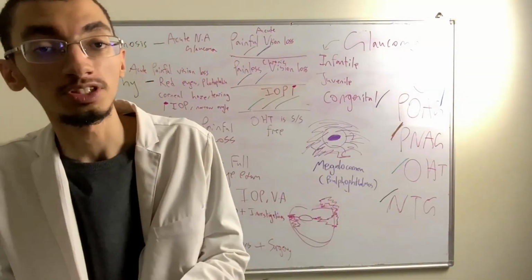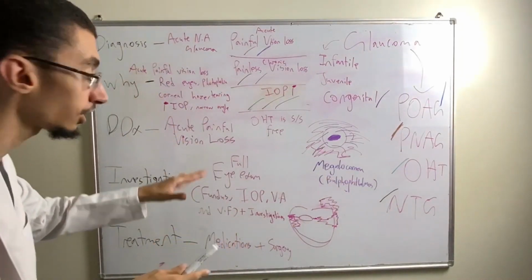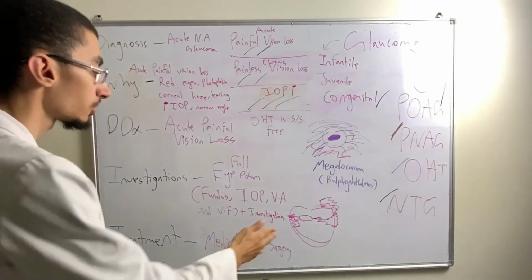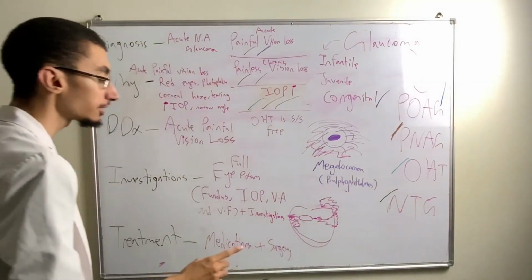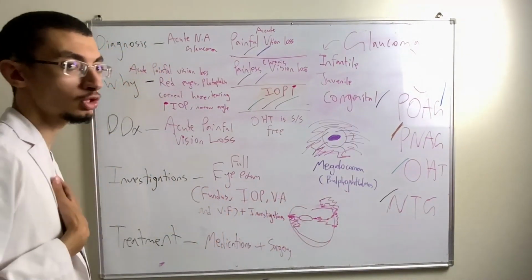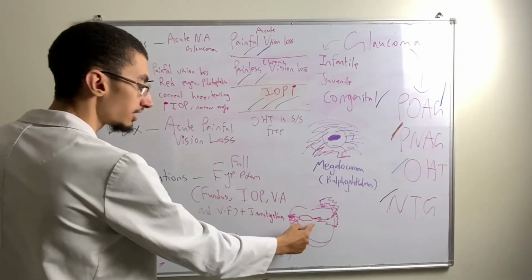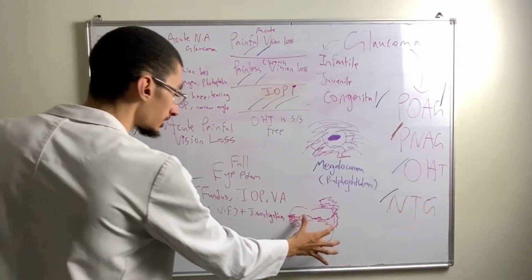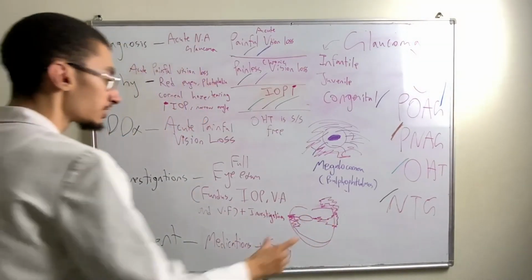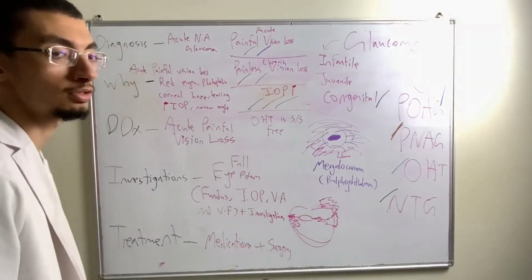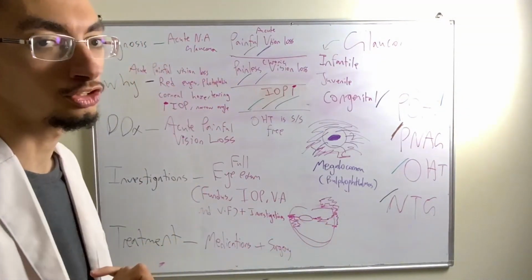If we go back to the pathophysiology of glaucoma, let's look at this picture right here. This is a rough drawing showing you the inside of the eye. This right here is the lens. This is the suspensory ligament attaching it to the ciliary body. The ciliary body contains epithelium that secretes aqueous humor, the water inside your eye.